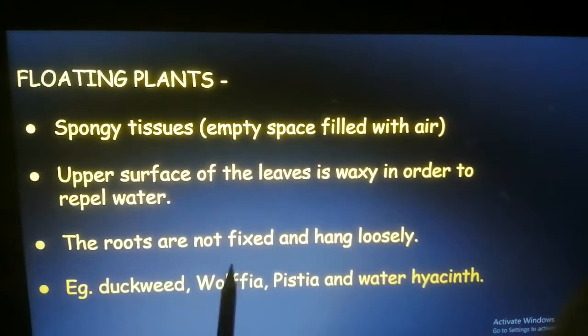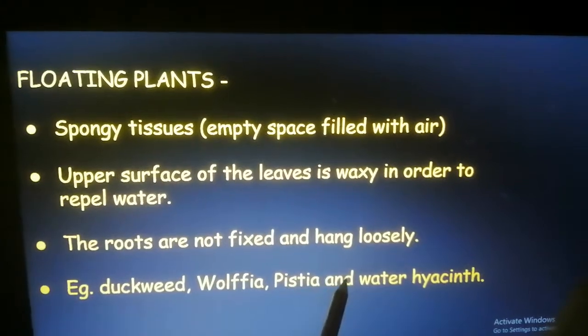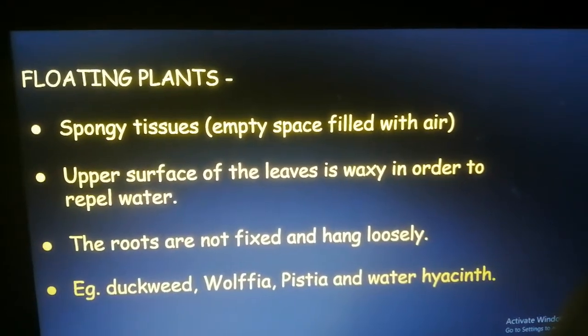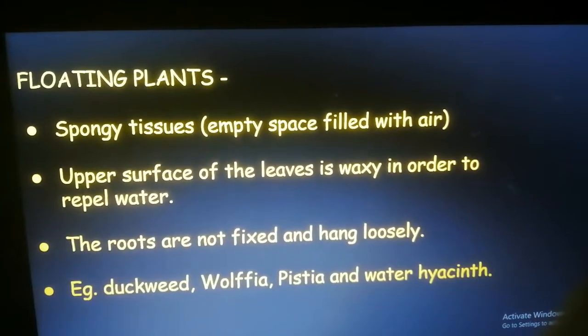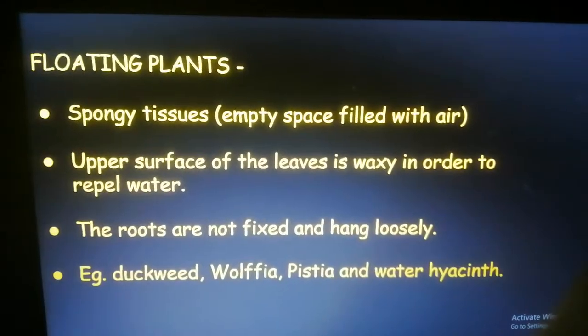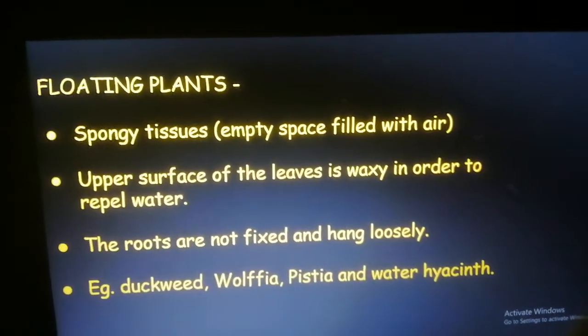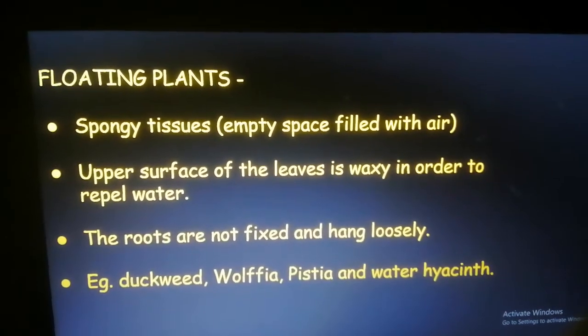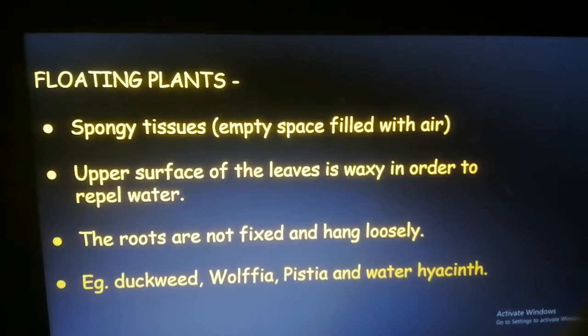Examples are duckweed, wolffia, pistia, and water hyacinth. You should at least know two examples of each plant, as in of floating plants, fixed plants, underwater plants, like that. Two examples of each you should know.